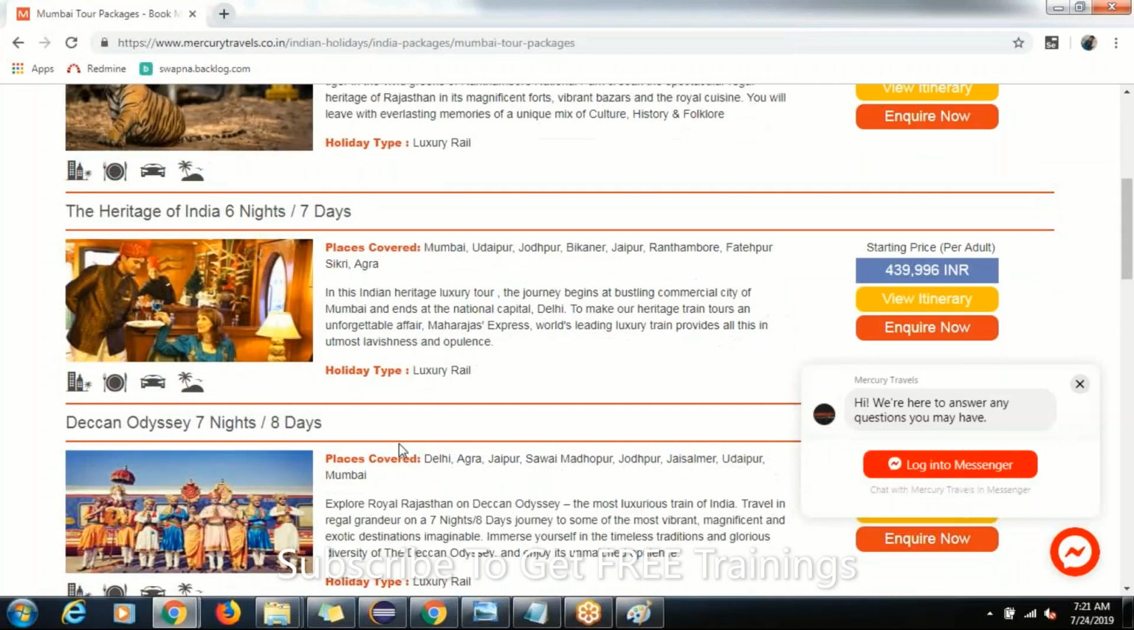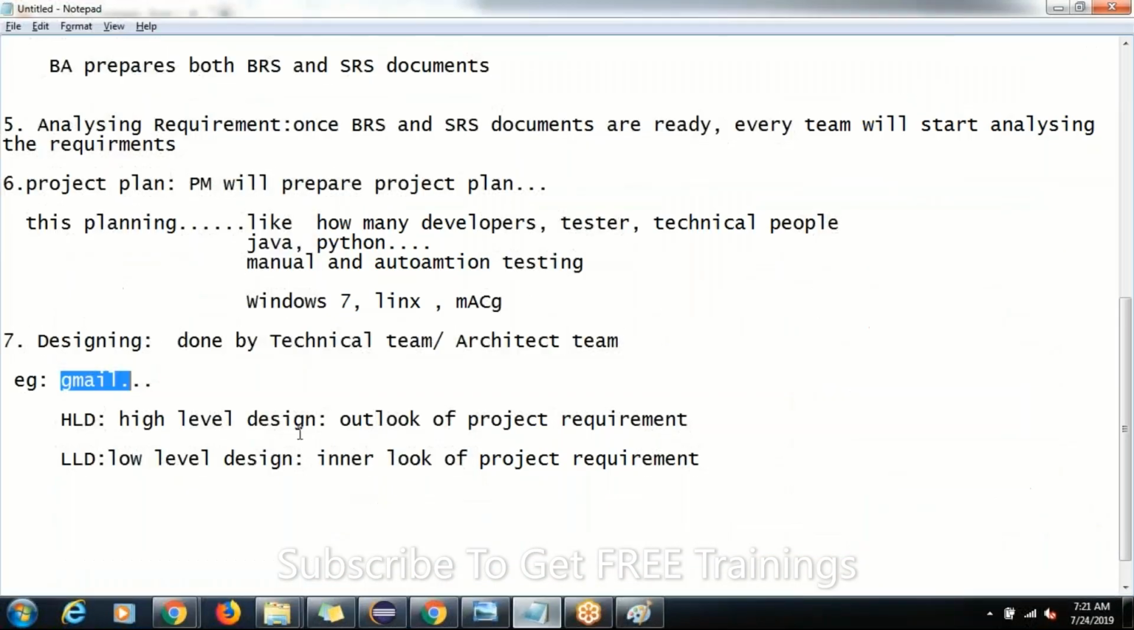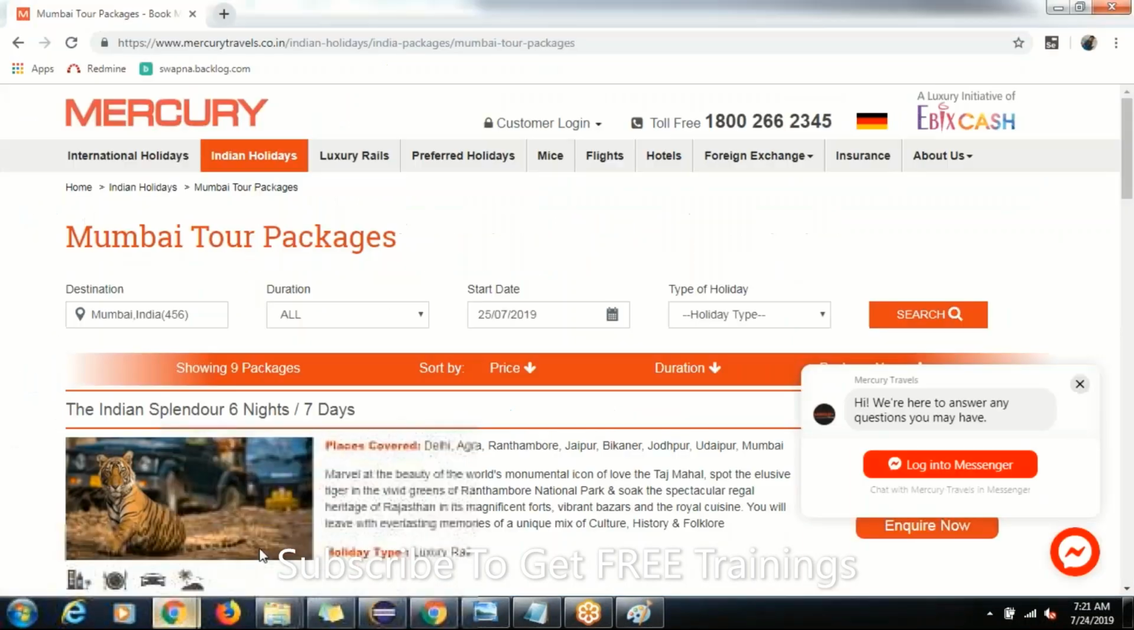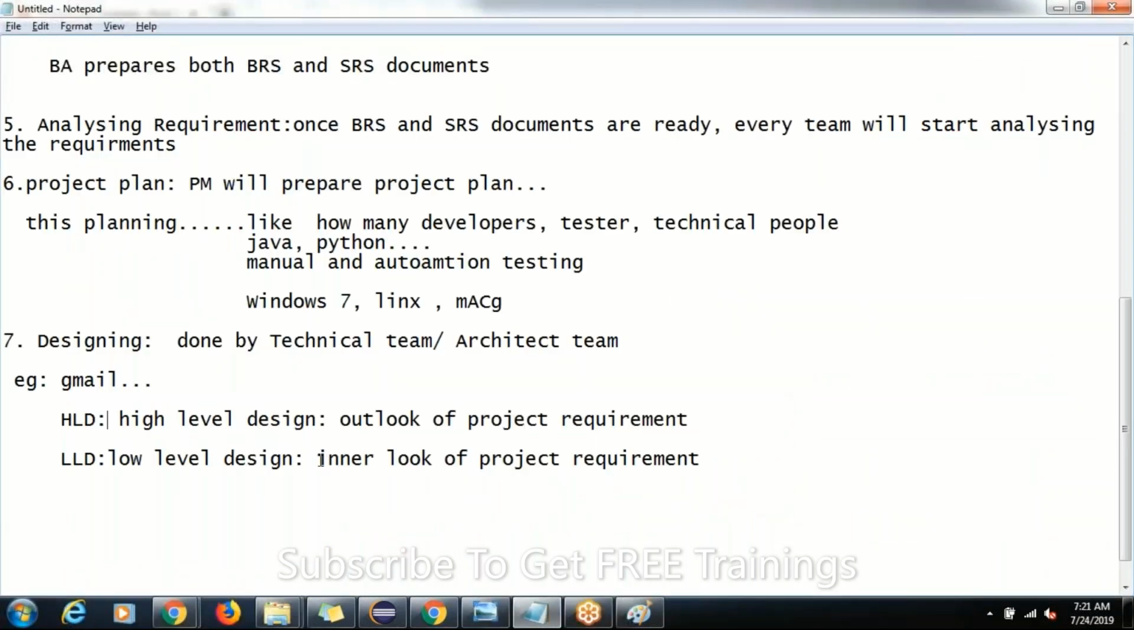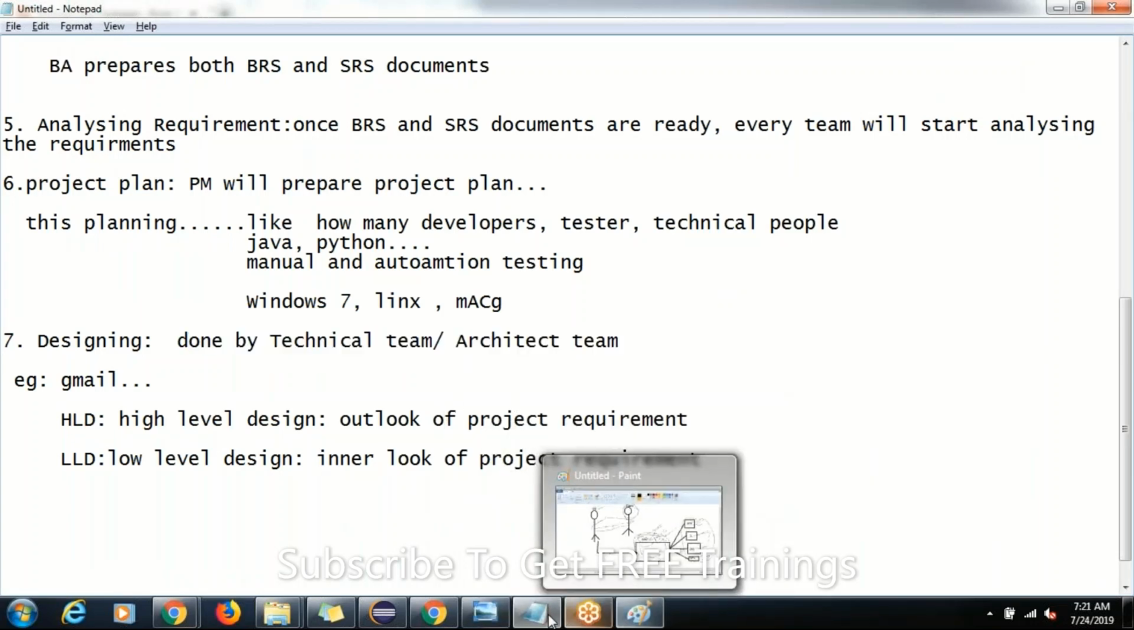Outlook designing of a project is called HLD designing. And internally, how does it look? That designing, the inner look of a project, is called low level designing. So here the technical designing will be done by whom? The technical team or the architect team.